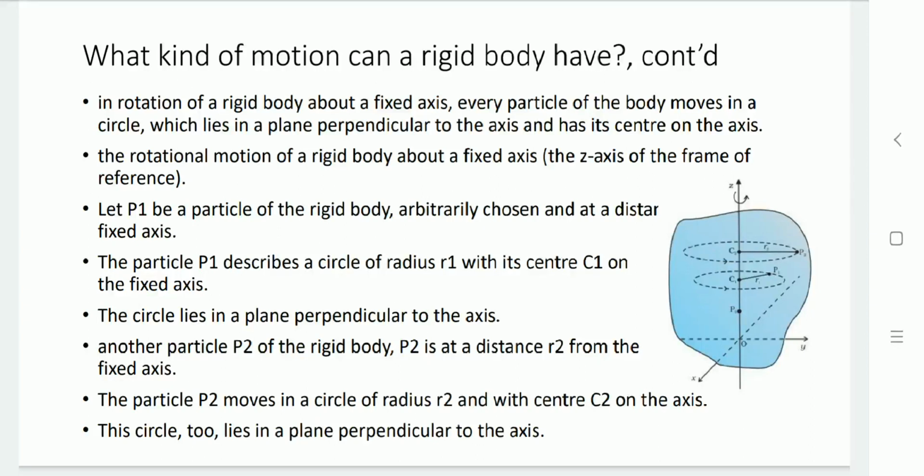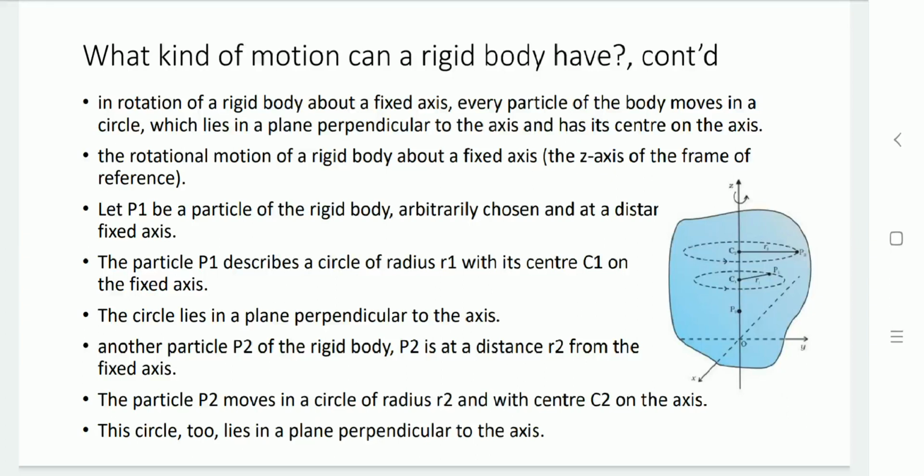Likewise, let us take another particle P2, which is at a distance r2 from the fixed axis, and P2 again takes a circular path of radius r2. So C2 becomes its center on the axis. This circle again lies in a plane perpendicular to the axis.